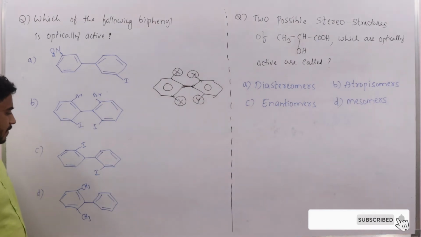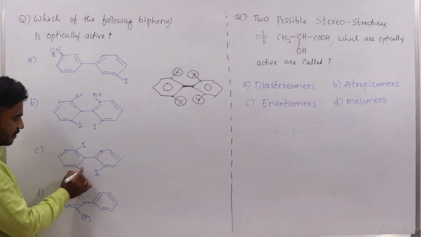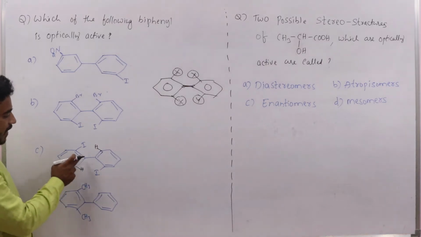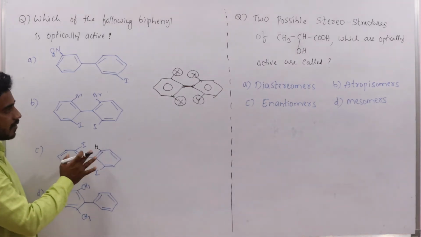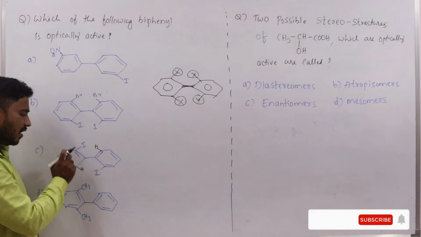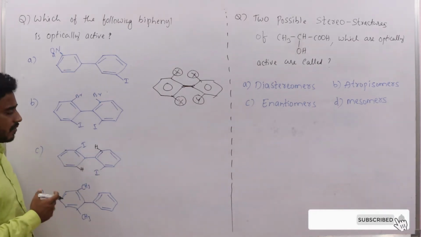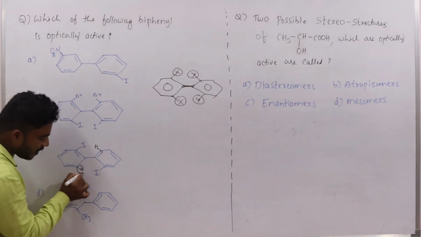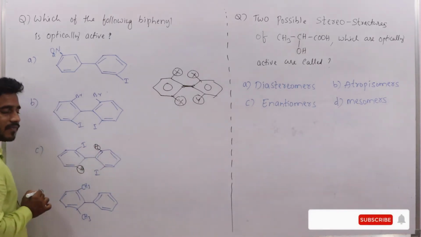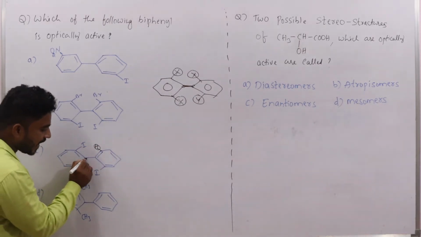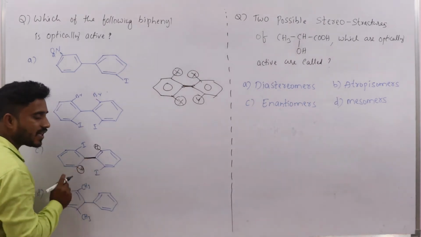In this example, here iodine is there, here hydrogen, here iodine, here hydrogen. So what can we think here? Different groups are present at these positions. In this ring, two different groups are there. In this ring, two different groups are there. But what is the condition we have to see here? This hydrogen is very small in size. The hydrogen atom is smaller in size. That's why the rotation takes place about this single bond.